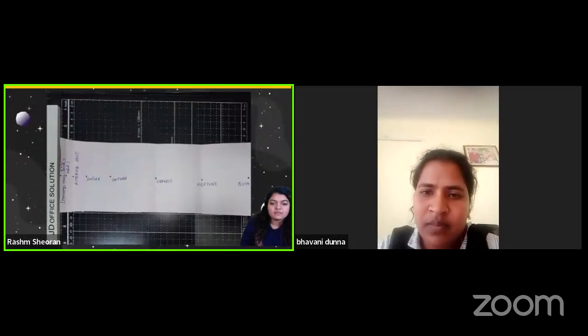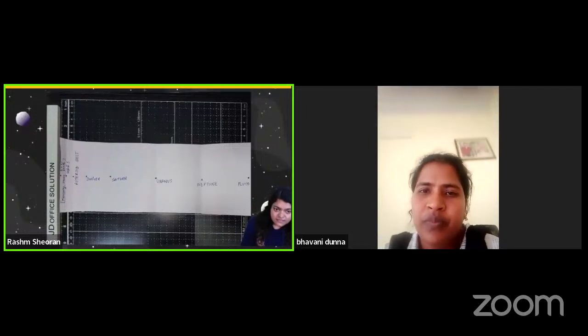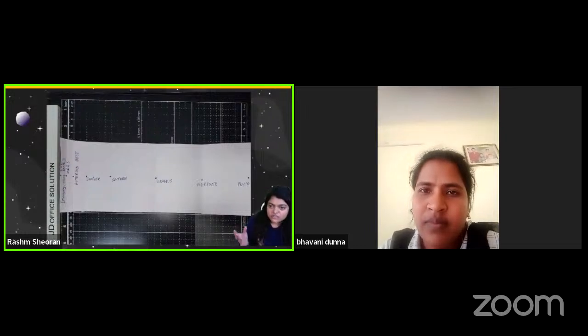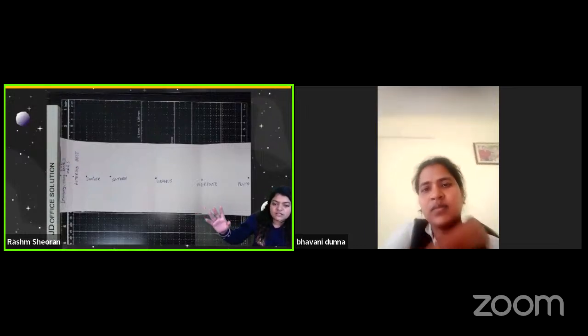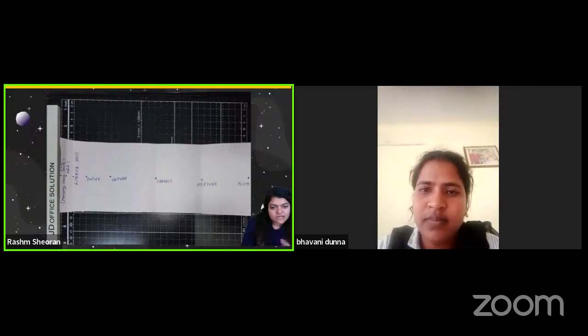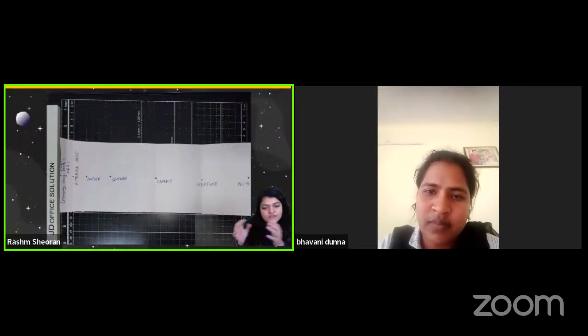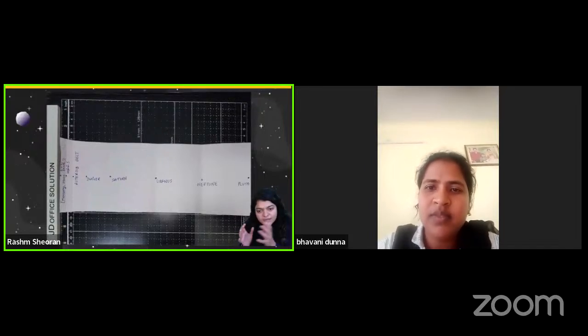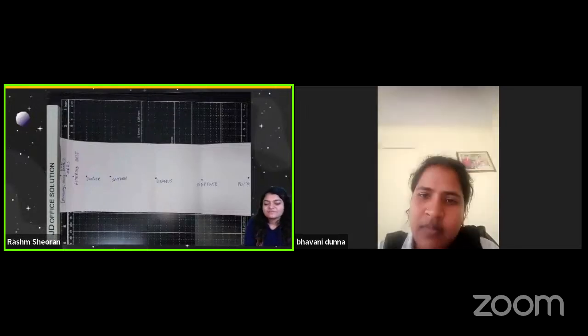That is how we have written the numbers. And from this bookmark that we have now made, we can see that the outer solar system planets are very far from each other, and the inner solar system planets, Mars, Mercury, Venus, Earth, are very, very close to each other. So that was the activity to show how inner planets are so close to each other and outer planets are so far away from each other.